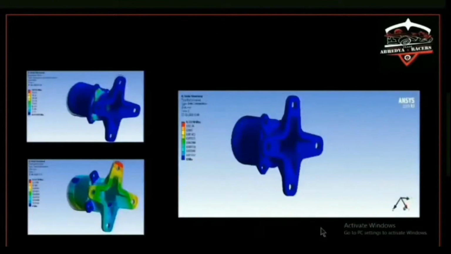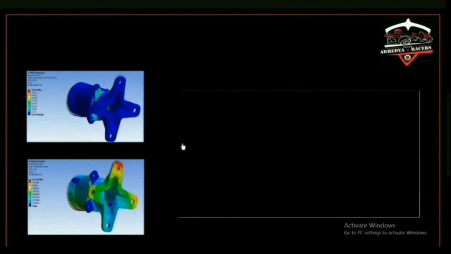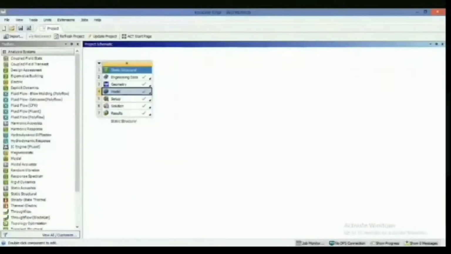In this slide, you can see a short animation regarding the same. It is a CV hub which we use in a vehicle. Let's see a short example of how to do the static analysis of any component. Firstly, we generate the CAD model in CATIA as I have told you earlier.